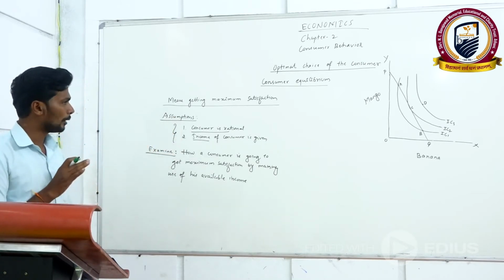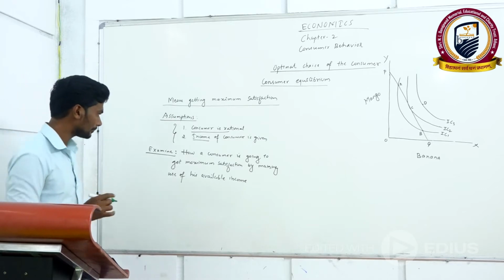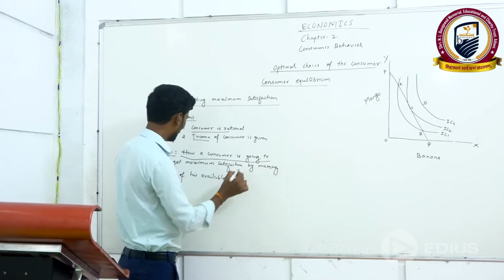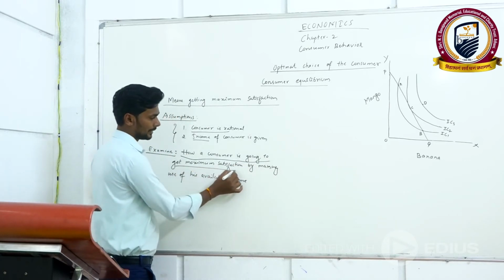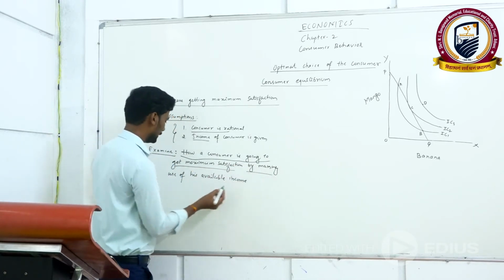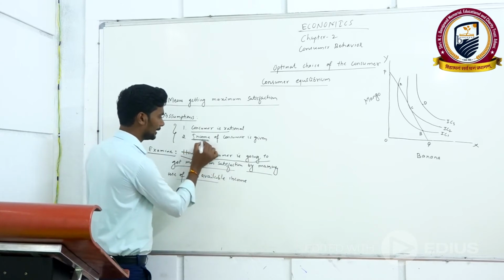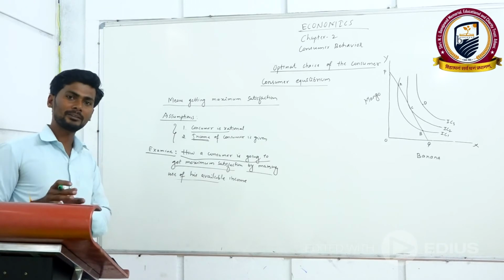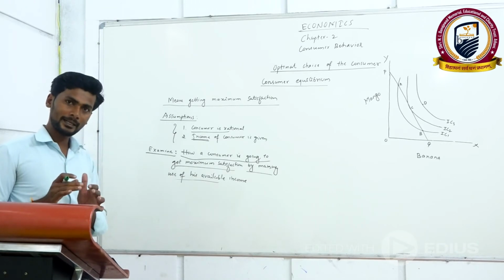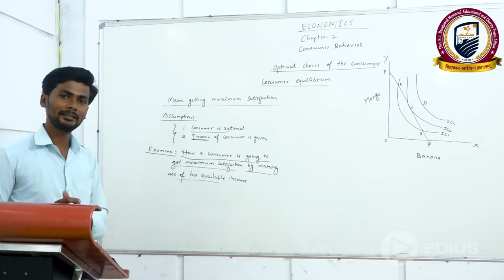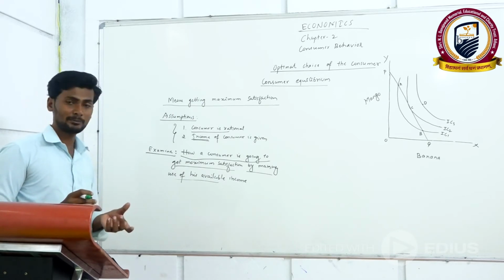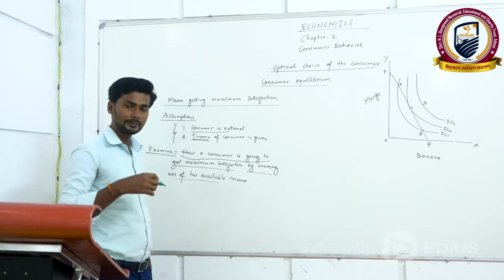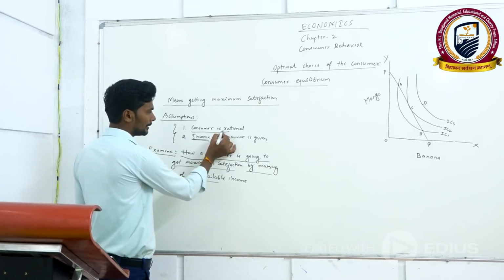So here what we are going to study is how a consumer is going to get maximum satisfaction by making use of his available income. He already has a particular amount of income, and he exactly knows how to spend that income in order to get maximum satisfaction. When he is aware of his decisions, that consumer is called rational.